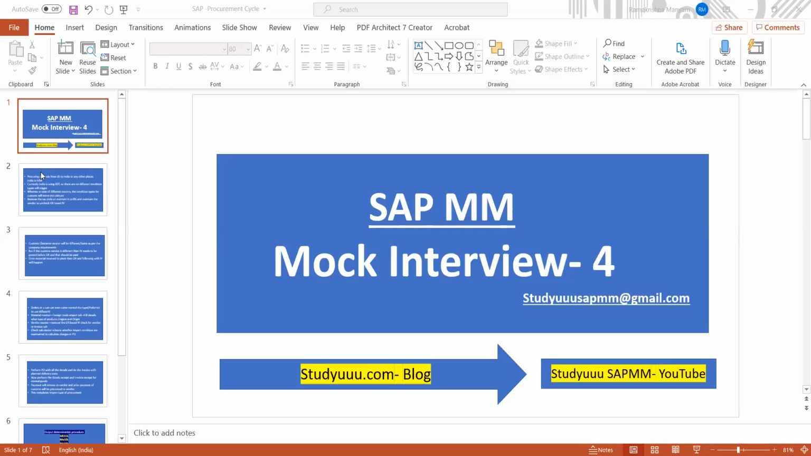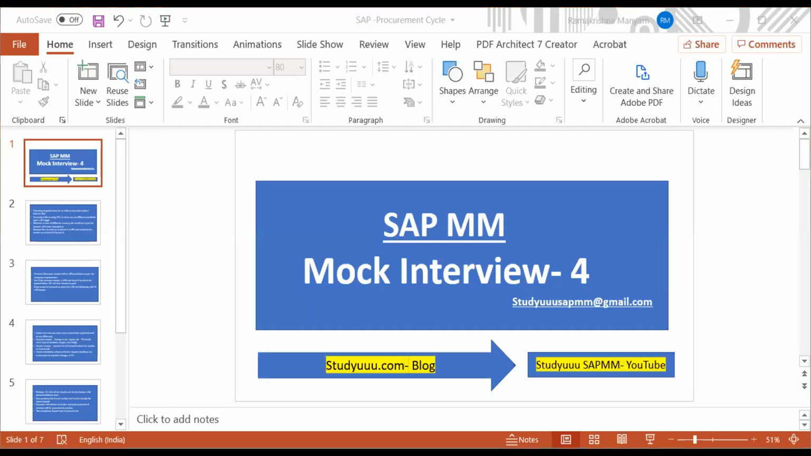So tell me about return delivery. What are the movement types you will use for return delivery? In what cases, which movement type will you use? 122, 124 and 161. So 122 is used when we send blocked stock back to the vendor, and 124 is from GR blocked stock, and 161 is when we have already done it, the invoice is paid, and then if you want, we can send it back. So after doing the payment it is 161.